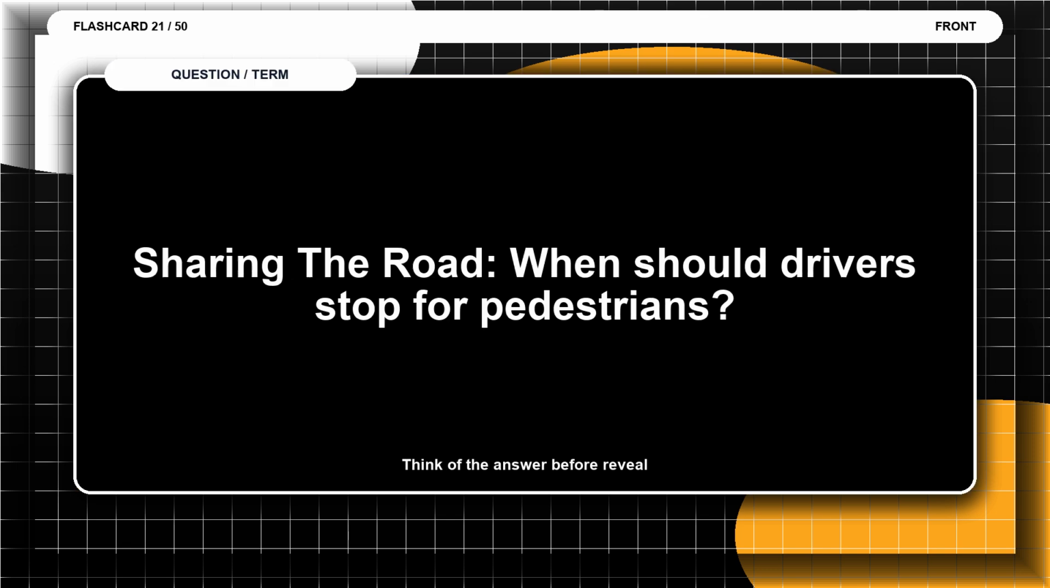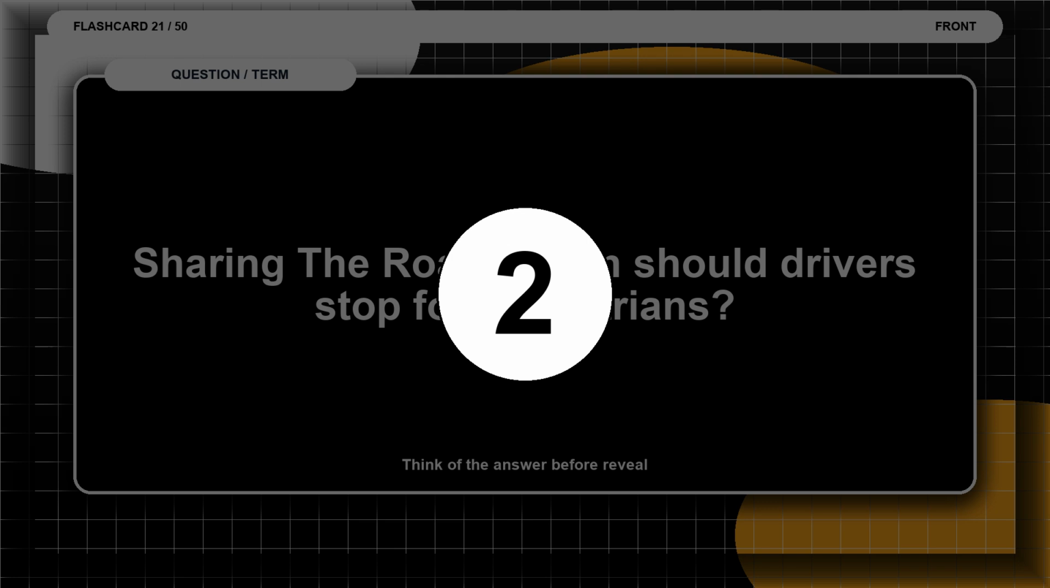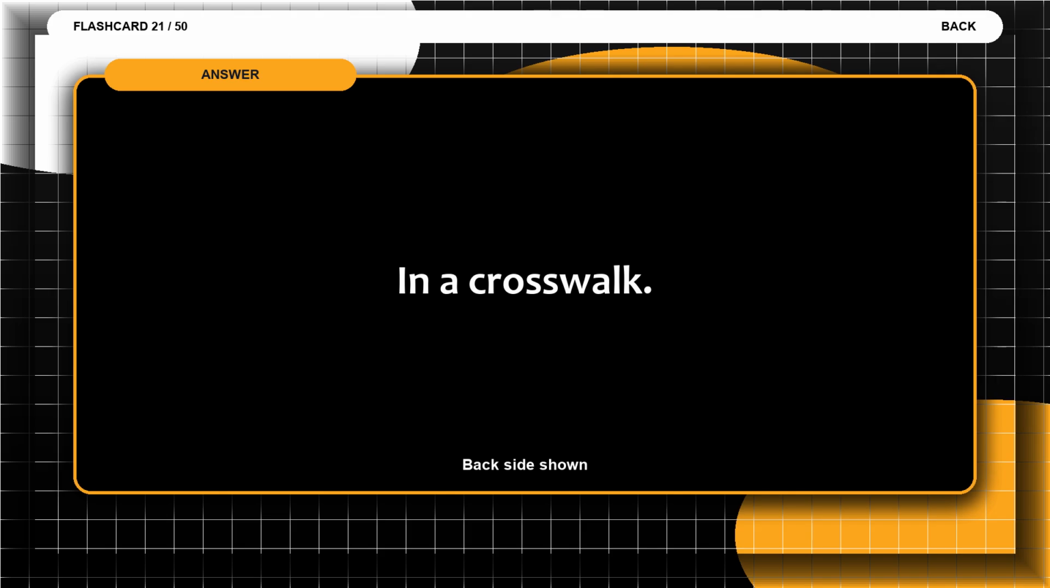Flashcard 21. Sharing the road. When should drivers stop for pedestrians? Think of the answer before the reveal. The answer is in a crosswalk.